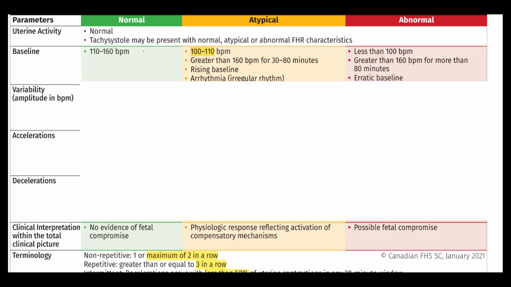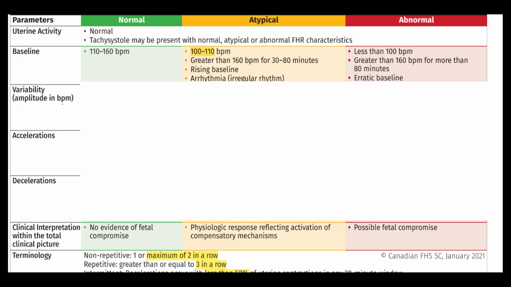So let's see how I did. Normal is 110 to 160, atypical is 100 to 110, or over 160 for 30 to 80 minutes, and you might have a rising baseline or arrhythmia, so I missed these 2 points. Abnormal is less than 100 or greater than 160 for more than 80 minutes, and the erratic baseline, which I missed.